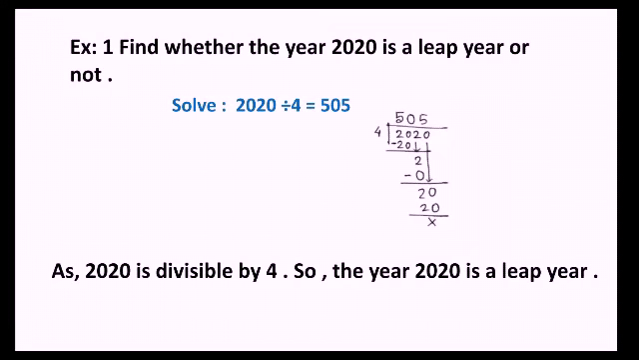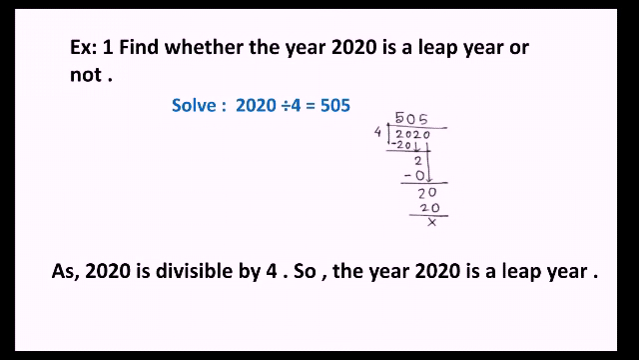First example is find whether the year 2020 is a leap year or not. To find out whether any year is a leap year or not, we have to divide it by 4. If it is divisible by 4, then it's a leap year. Now how to know that a year is divisible by 4 or not? You have to check that if you are getting any remainder, then it's not divisible by that number. So when we do not get any remainder, that means it's divisible by 4, so it's a leap year.